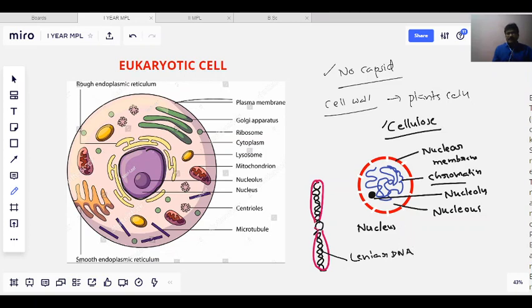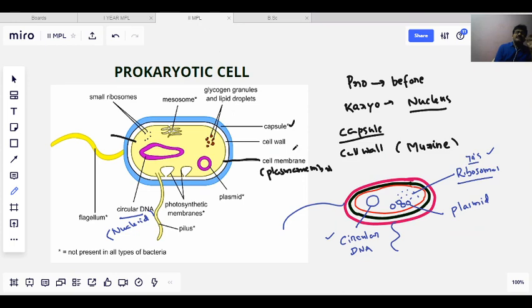Another important point, it is covered with another protein called a histone protein. So these histone proteins and linear DNA together form a chromosome-like structure in eukaryotic cells. That sort of structure you cannot see in the prokaryotic cells.